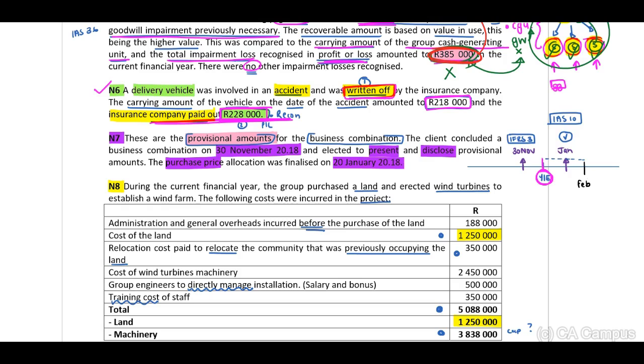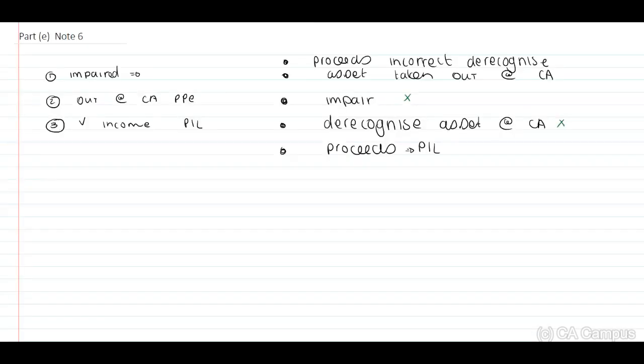We are busy with the audit in February. Therefore, this is still within the period where we can include adjustments. Therefore, guys, they need to adjust the figures. To make use of the provisional amounts is incorrect. Therefore, let's include this, and this will be our note 7.